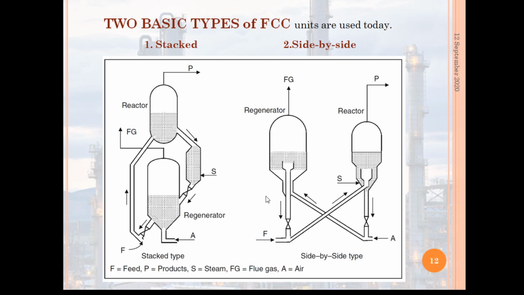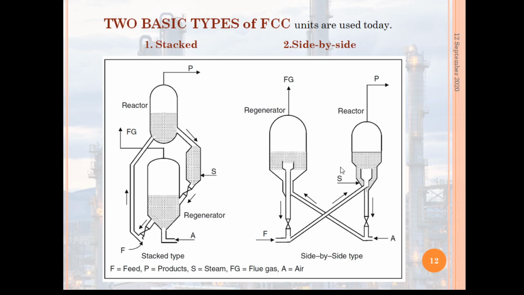Next, there are two basic types of FCC units. Here we can see this one is the stack type FCC unit. In this stack type, the reactor is mounted on top of the regenerator.